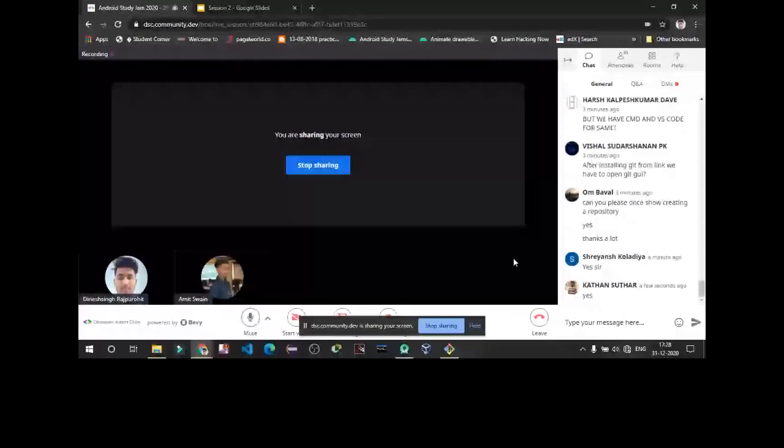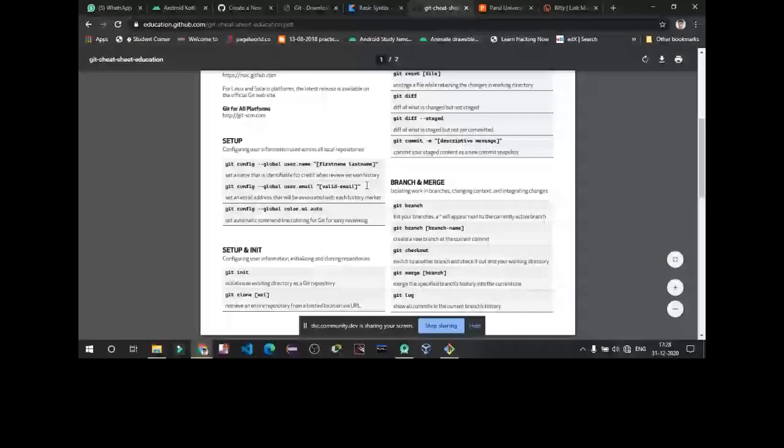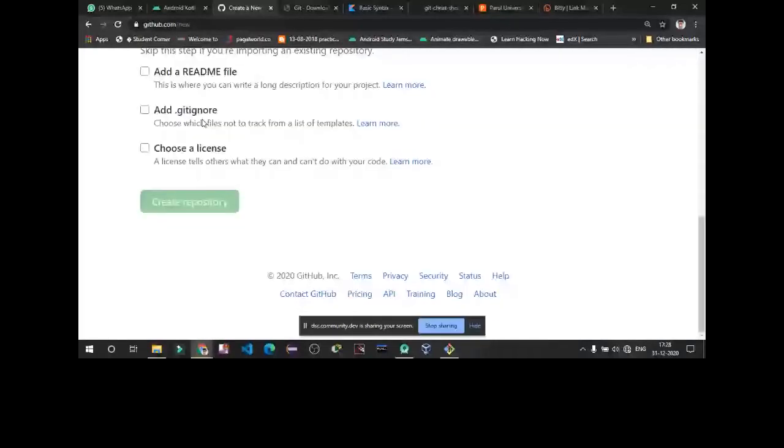Okay. Then I have shared one sheet with you, that is the Git sheet. First of all, you have to configure using git config username, then a valid email ID. Username must be your username.